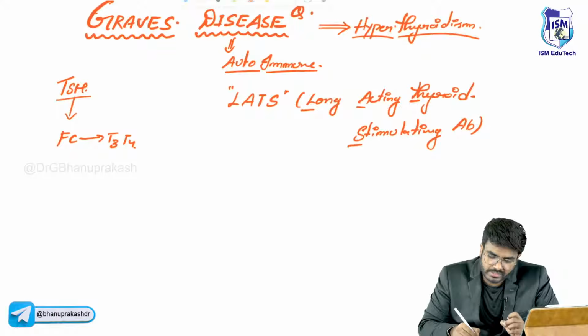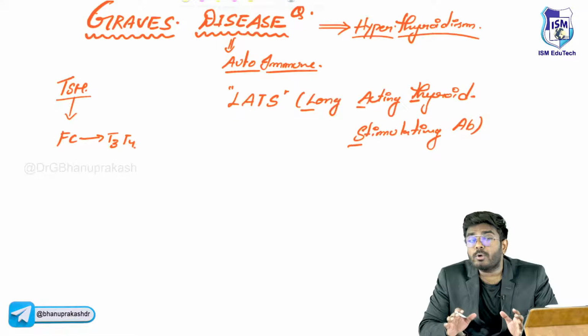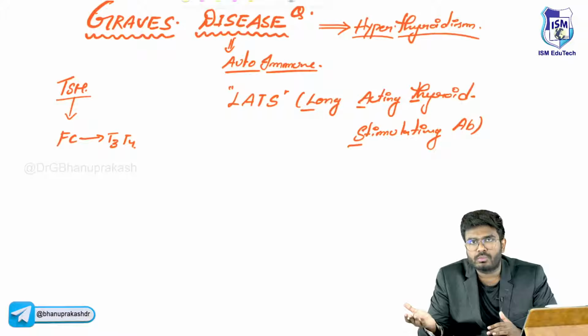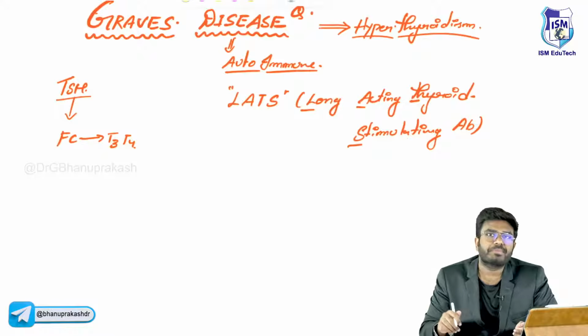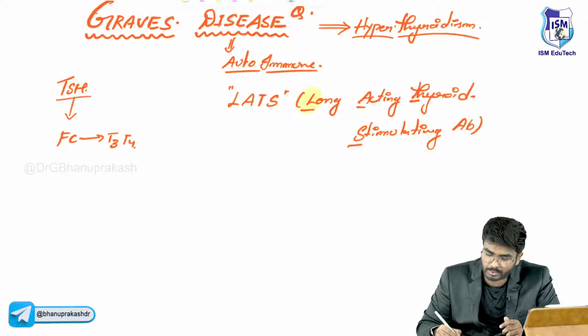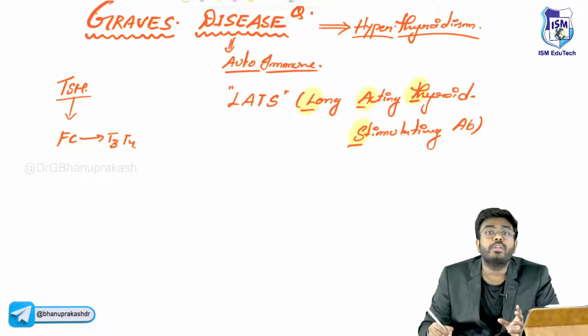Now, most of the students know that, sir, antibodies are going to cause destruction of the tissue. Autoantibodies will cause damage, you know it. But these are special antibodies. See, long acting thyroid stimulating. They are not going to destroy the thyroid gland. They will stimulate the thyroid gland.